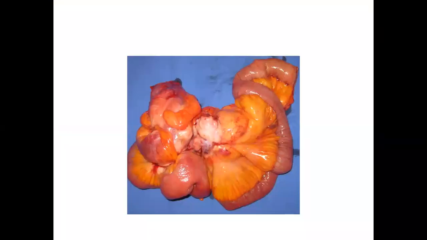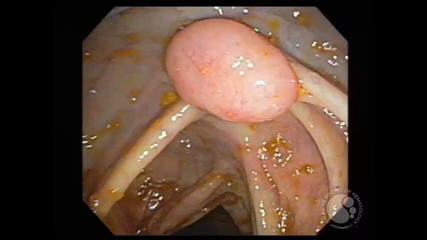And the lymph node of this is not respecting anatomy. It is not separating from lymph node to its adjacent lymph node. It's separating from neck to bowel. This is a big mass inside the colon.